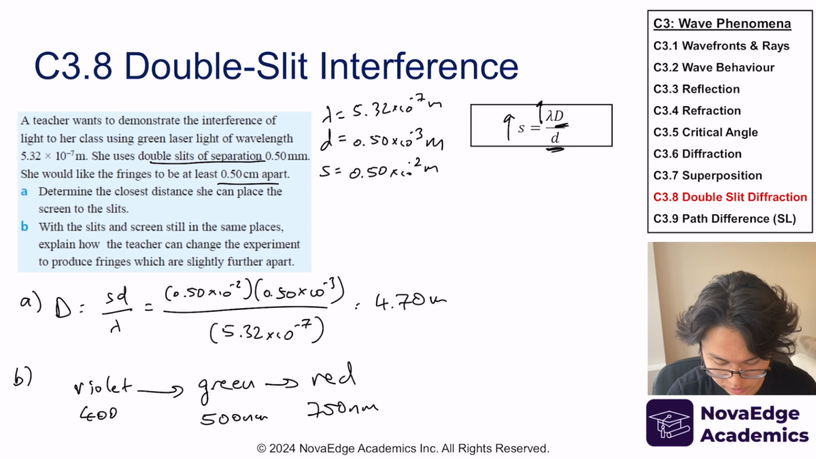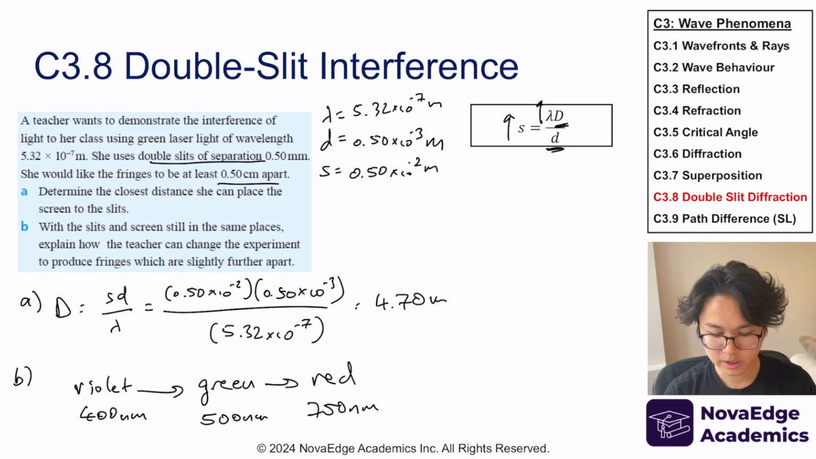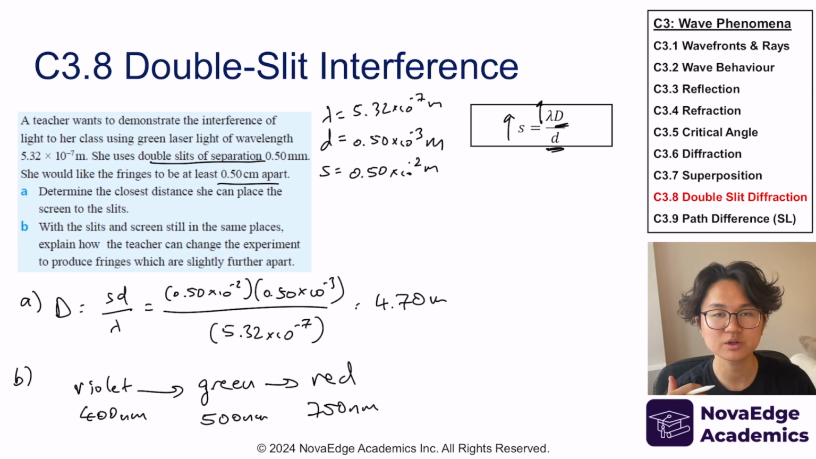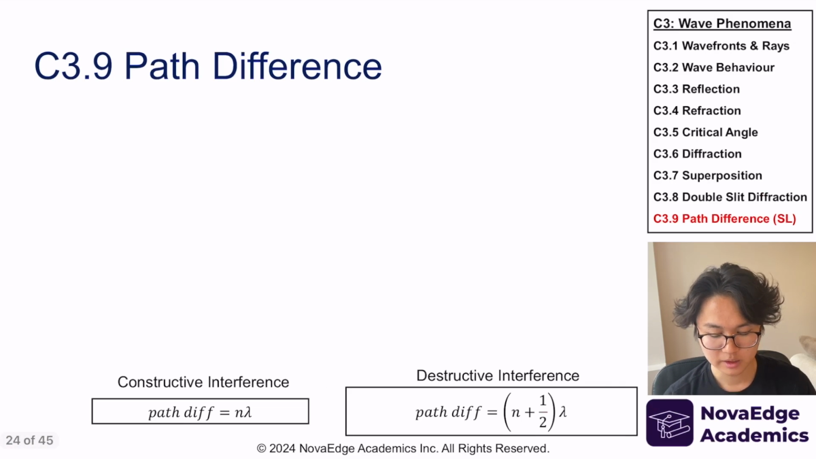Violet is 400 nanometers. Okay, now this spectrum, I've already covered this in topic C2 in the previous videos. So if you are confused about that, then go check that out. But this spectrum is in your data booklet, so you actually don't need to memorize. Just know how to use it when it's relevant. Okay. Now, last but not least, I'm going to talk about something called path difference.